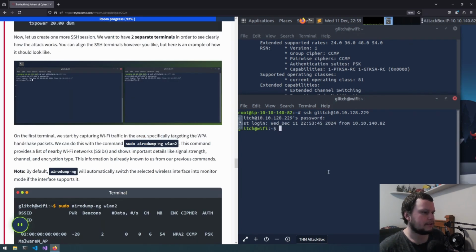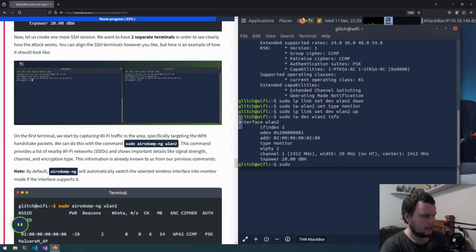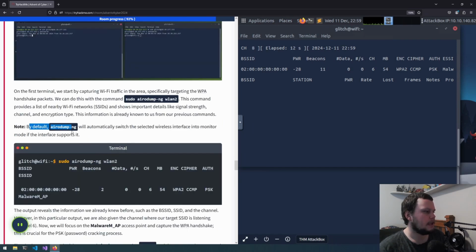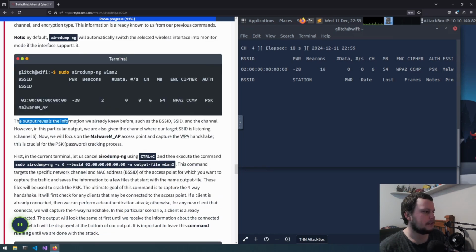So on the first terminal, we start capturing Wi-Fi traffic in the area. We can do that with sudo airodump-ng WLAN2. This command provides a list of nearby Wi-Fi networks and shows important details like signal strength, channel, and encryption type. This information is already known to us from our previous commands. By default, airodump-ng will automatically switch the selected wireless interface into monitor mode if the interface supports it. The output reveals the information we already knew before, such as the BSSID, SSID, and the channel. However, in this particular output, we're also given the channel where our SSID is listening, channel 6.